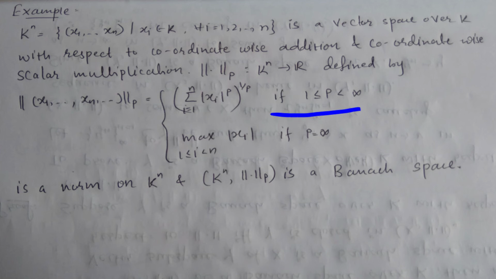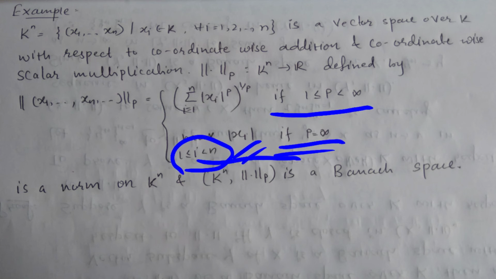The condition is that p is in the interval from 1 to infinity, closed at 1 and open at infinity, and we use the maximum of the xi, where i runs from 1 to n, if p is infinity.